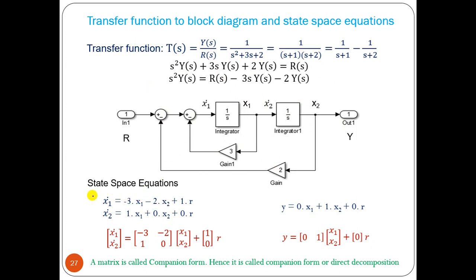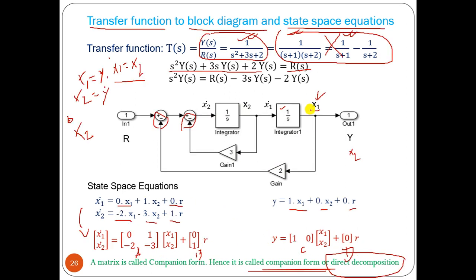Okay, if we do that, applying the same formula, we will get these two equations, and y equal to x2. And x2 dot, so here it is x1 dot equal to... This will be the block diagram, and what we can see is your A matrix, B matrix and C matrix, and this is your D matrix.